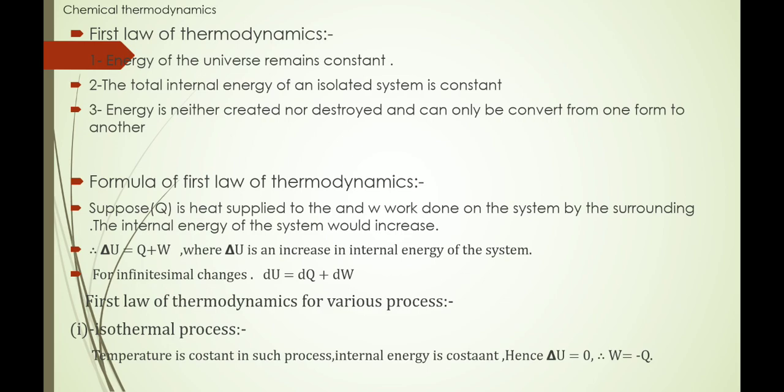So this equation can also be written W is equal to minus Q, otherwise Q is equal to minus W. So Q is the amount of heat given to the system, and minus W means work done by the system on the surroundings. So when the process is isothermal, delta U is equal to 0, and the heat given to the system is used for work done by the system on the surroundings.